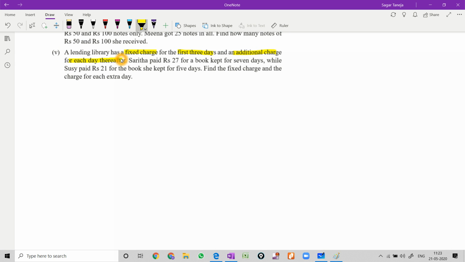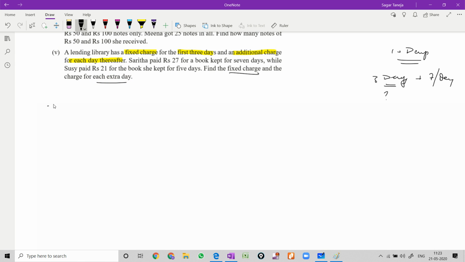Suppose you take a book from this library for 10 days, then for 3 days there is a fixed charge, and after that for the remaining 7 days there is a different charge per day.